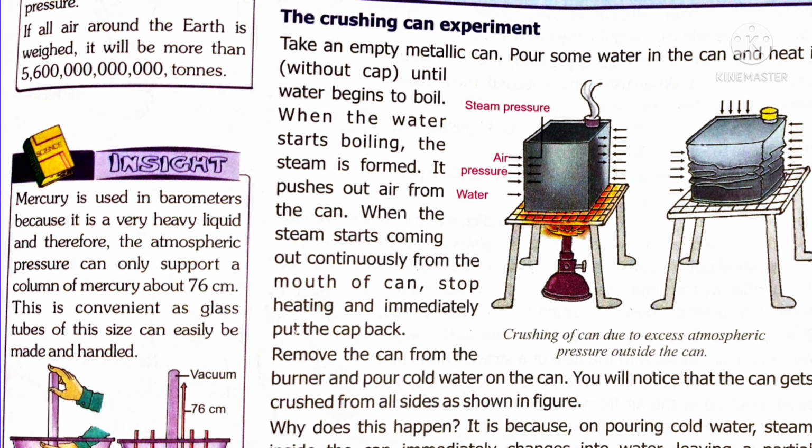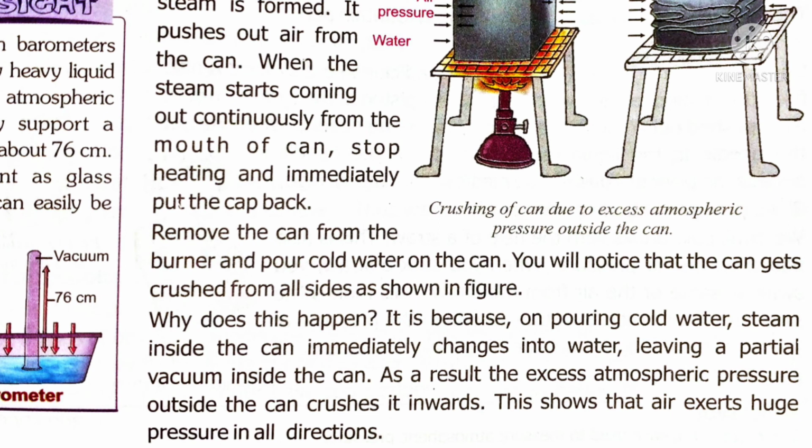On cooling, after putting water, the water vapor present inside the can, over the surface of the water, is cooled by the water, so that the water vapor changes back into water. Now what happened? The pressure inside the can is lesser than the air pressure outside. Since the air pressure outside is more, it pushes the tin inwards. Thus the shape of the tin is changed because of the atmospheric pressure. Now the tin is being crushed because of more atmospheric pressure from outside.